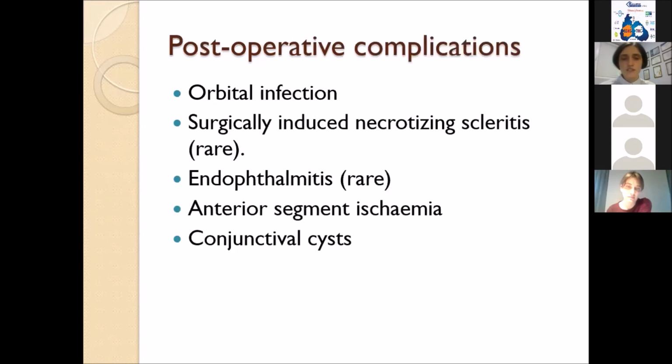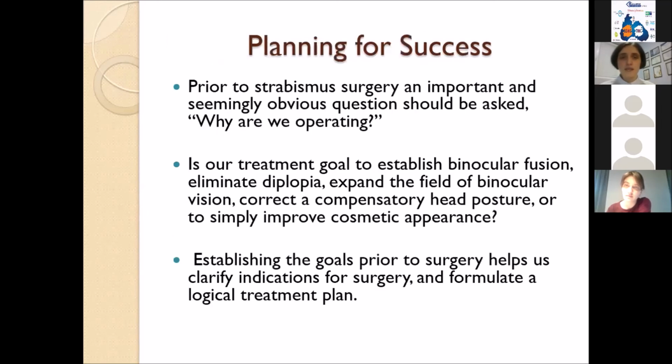Post-operative complications: orbital infection, surgically induced necrotizing scleritis, which is very rare, endophthalmitis, anterior segment ischemia, and conjunctival cysts. It's recommended not to operate on more than three muscles at once during one surgery to avoid anterior segment ischemia.